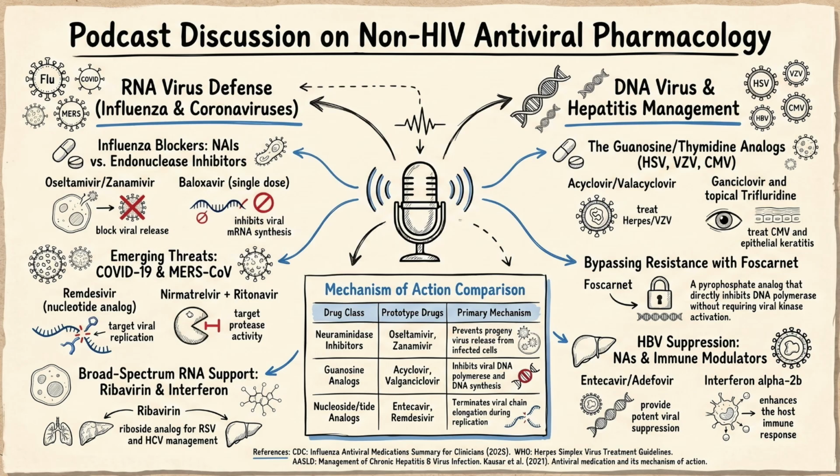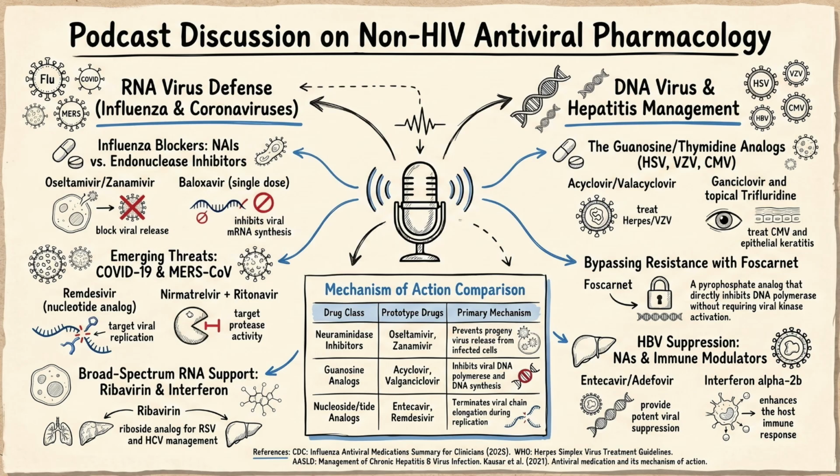All right, we've gone from the fast burst of the flu to the latent hiding of the herpes viruses. Let's shift our focus to viruses that smolder quietly in our organs for decades, constantly shedding and damaging tissue. So, liver viruses? Yes, specifically hepatitis B and hepatitis C. Here, the sources present a totally different strategic choice. Do we attack the virus directly, or do we supercharge the host's own immune system to clear the infection?